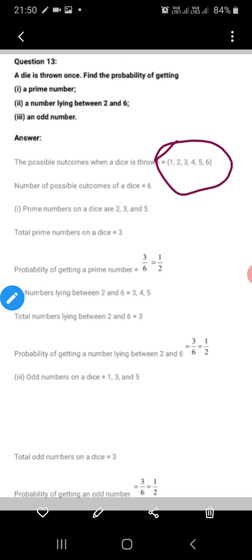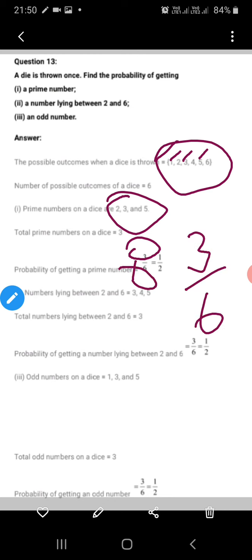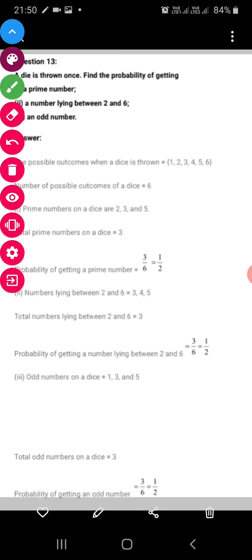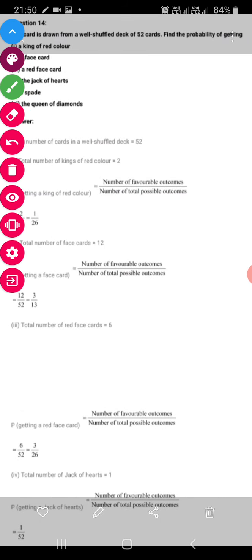So how many prime numbers are there? 2, 3 and 5. These are the prime numbers. So probability will be, how many prime numbers are there? 3. Total are 6. So 3 upon 6. Same as the other questions, other parts you can do.